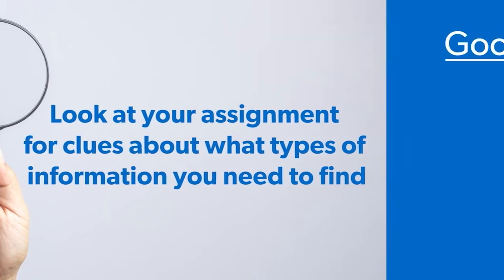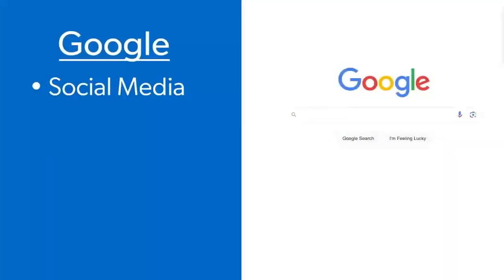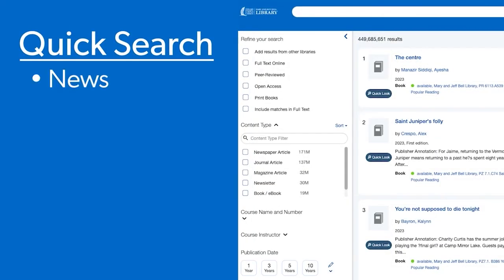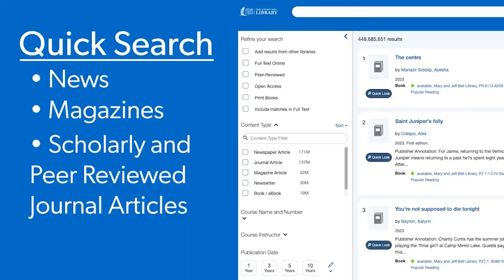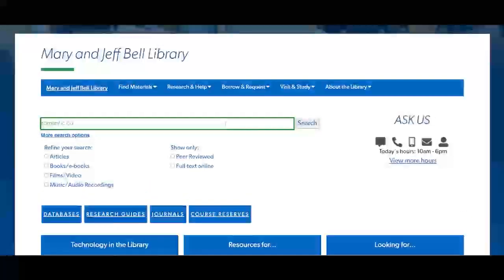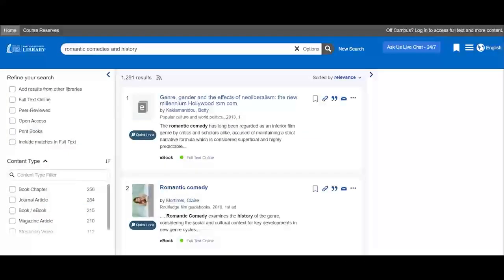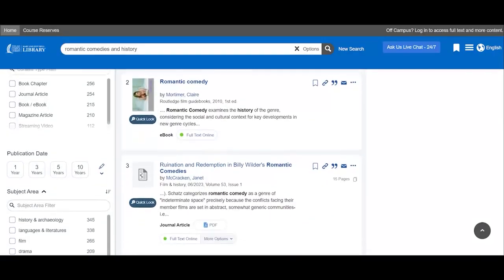By knowing what types of information we need to find, we can identify where to start looking for information. Google lends itself best to finding social media, news, and blogs. Search engines like the Library Quick Search or subject-specific databases from the library lend themselves best to finding news, magazines, scholarly and peer-reviewed journal articles, and books. Take a moment to think about what types of resources you want to find around the history of romantic comedies. If it's scholarly and peer-reviewed journal articles, magazines, news articles, and/or books,